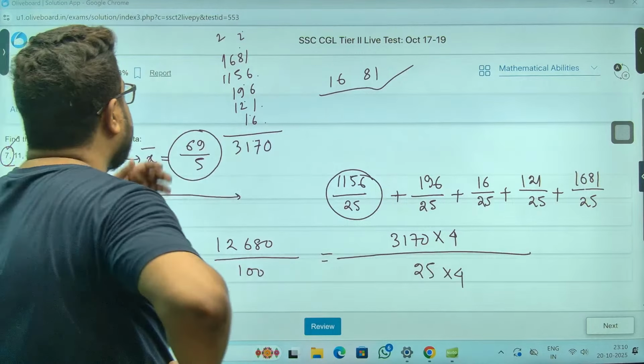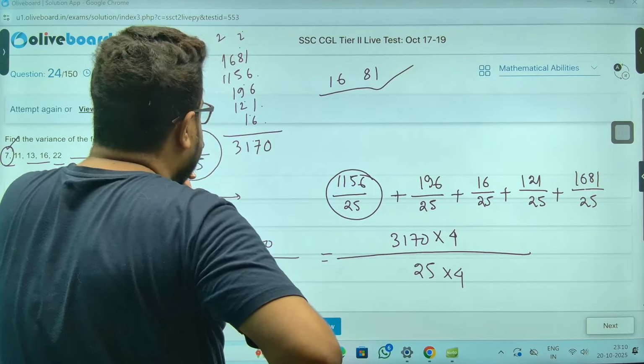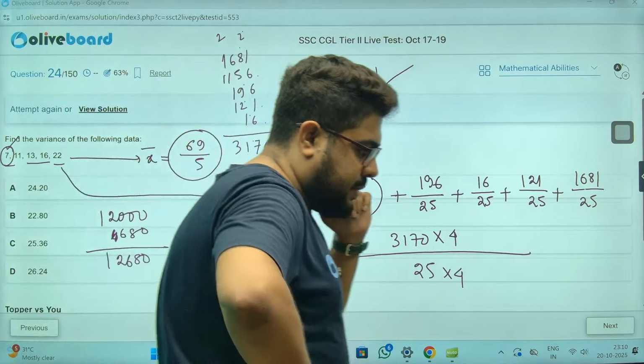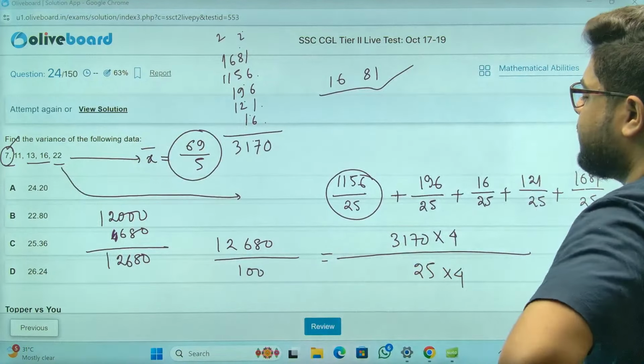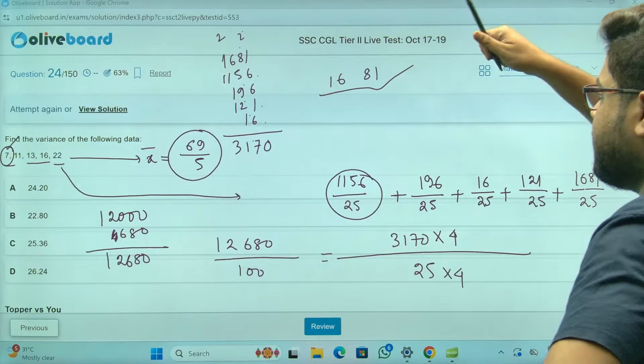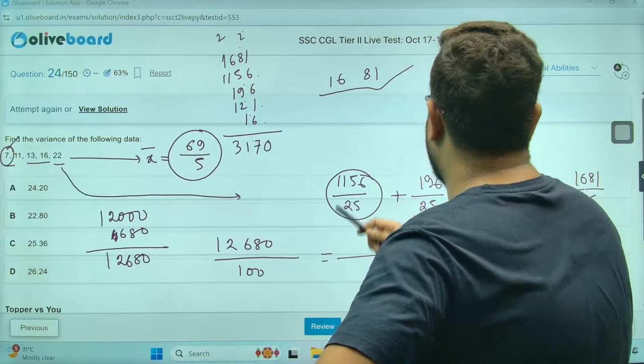I'm getting something wrong. Kuch to gadbad kar rahe hain hum. I'm getting something wrong, right? Some calculation mistake I have done, 100%. Ruk jao sir. 69 by 5, hopefully that's correct. 1156.